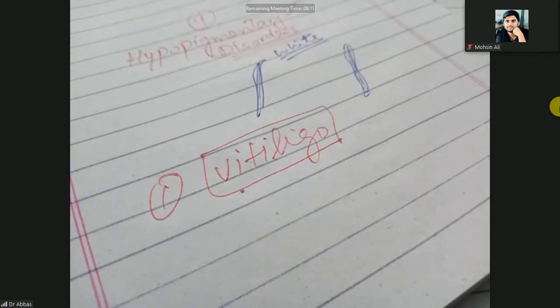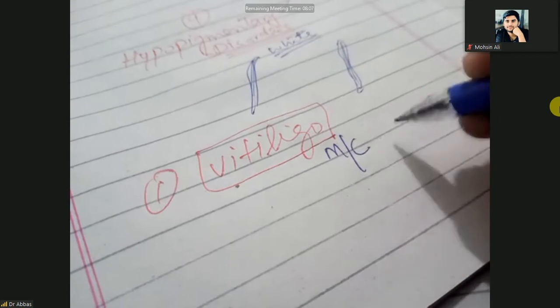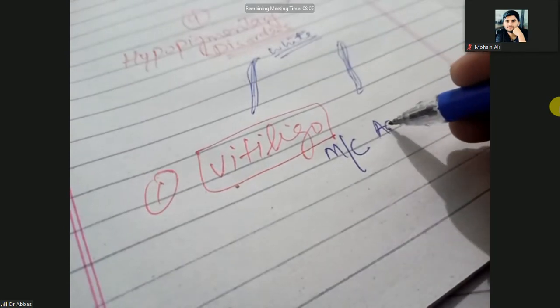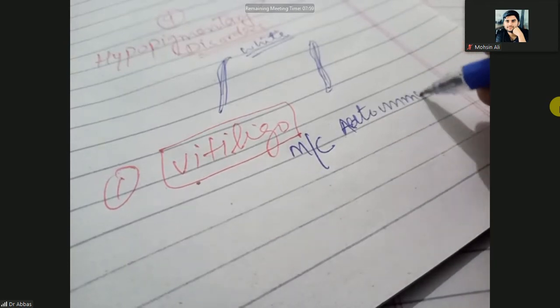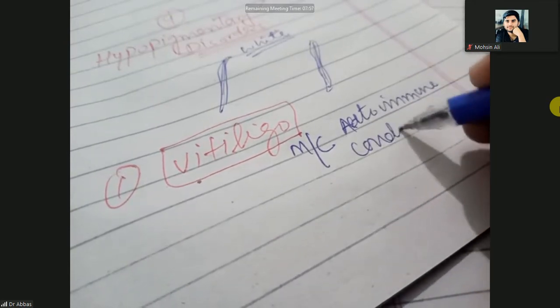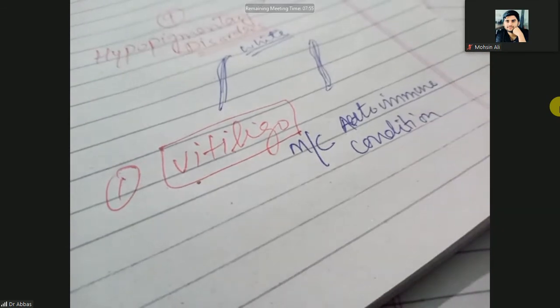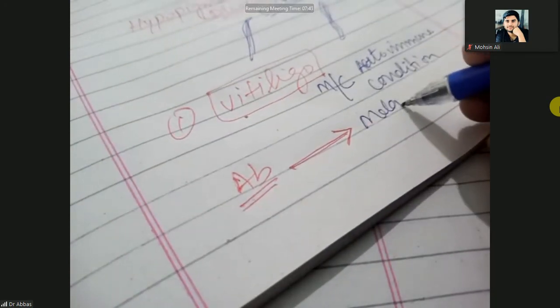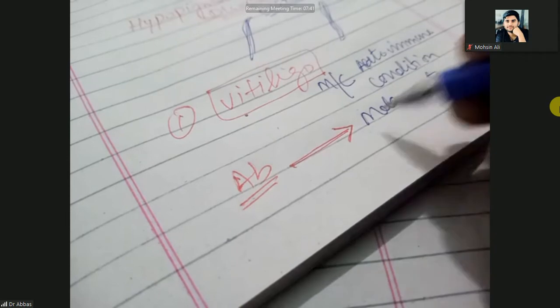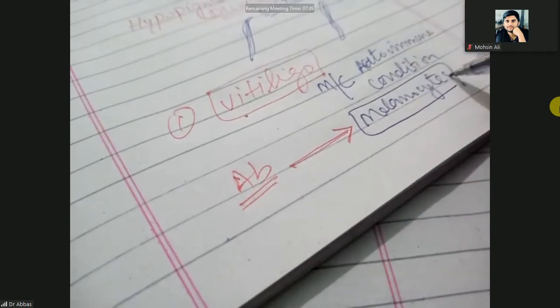Vitiligo is an autoimmune condition, the most common one. In this autoimmune condition, antibody will be synthesized against melanocytes, and these melanocytes will be destroyed.